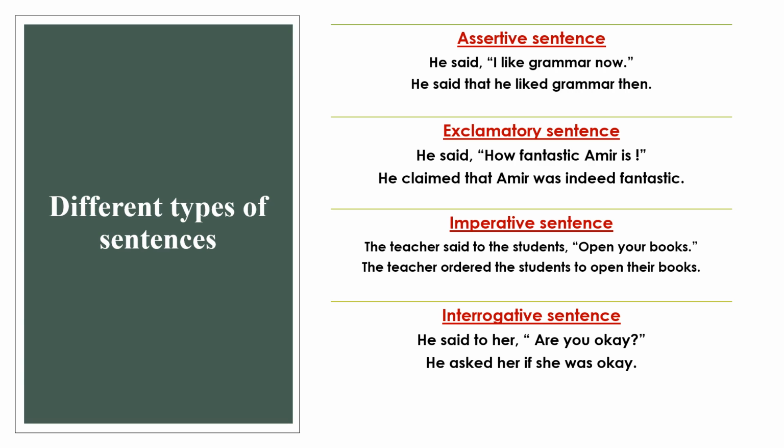Now, let us talk about interrogative sentences. We find that interrogative sentences end with a question mark. It follows verb, subject pattern or auxiliary verb, subject, verb pattern. When we change interrogative from direct to indirect, we shall change the interrogative sentence to assertive sentence and the reporting verb will be asked because it's a question.